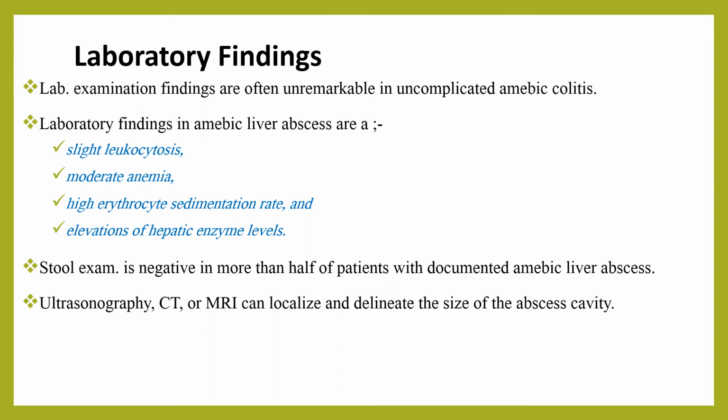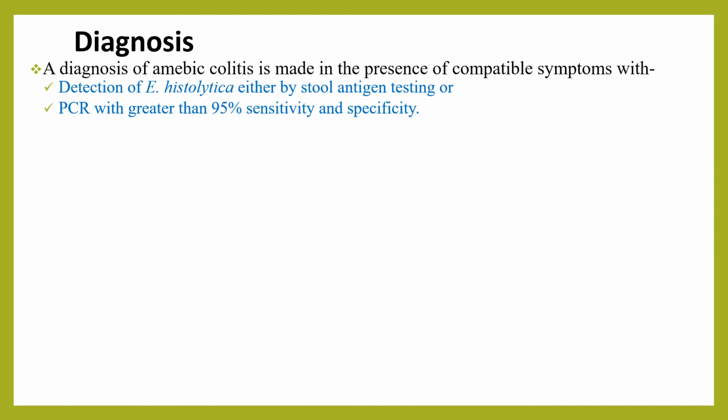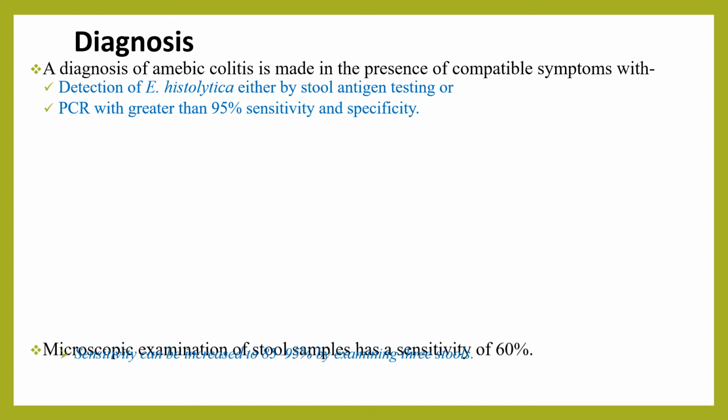Ultrasonography, CT or MRI can localize and delineate the size of the abscess cavity. The most common finding of amebic liver abscess is a single abscess in the right hepatic lobe. A diagnosis of amebic colitis is made in the presence of compatible symptoms with detection of Entamoeba histolytica either by stool antigen testing or PCR with greater than 95% sensitivity and specificity.